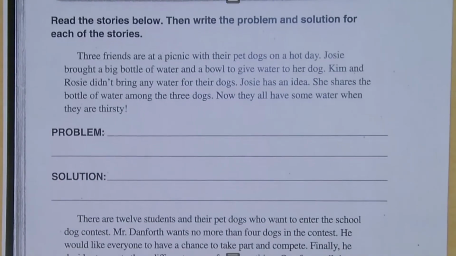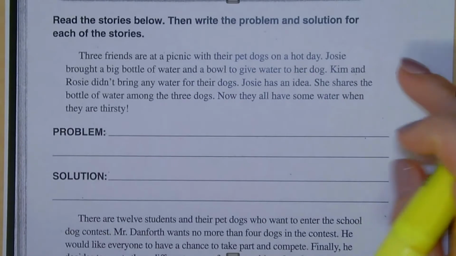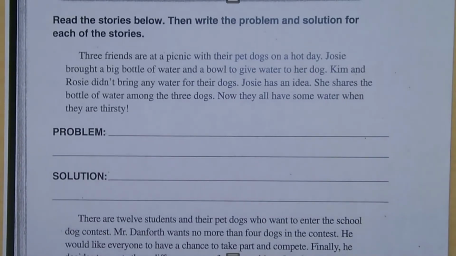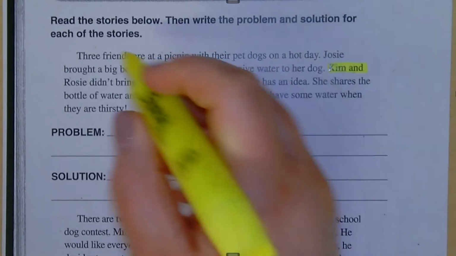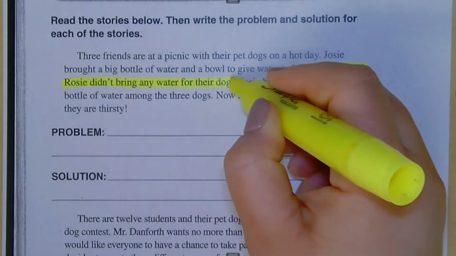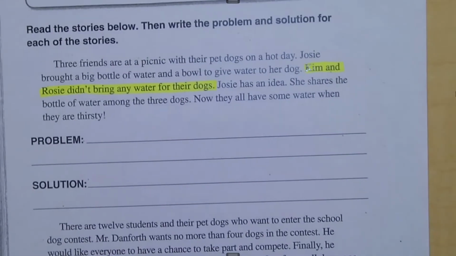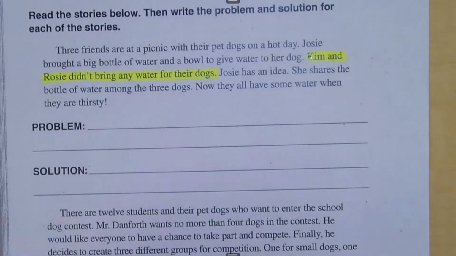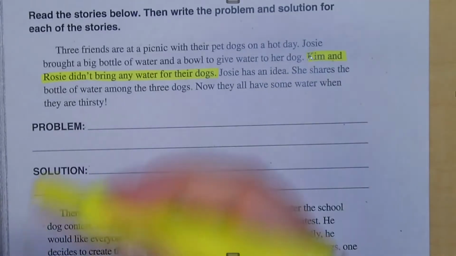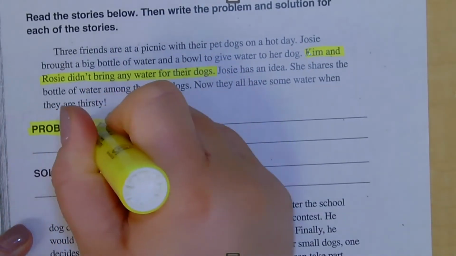All right, so what is the problem in this story? It's not that it's a hot day. Josie expected that. She brought a big bottle of water and a bowl to give to her dog. The problem is that Kim and Rosie didn't bring any water for their dogs. So that's the problem in the story. So there's your problem. Okay, I'm just going to highlight this yellow to remind you that's the problem.